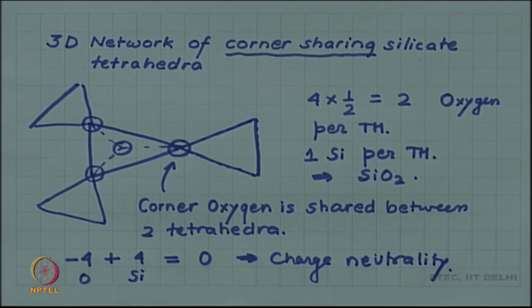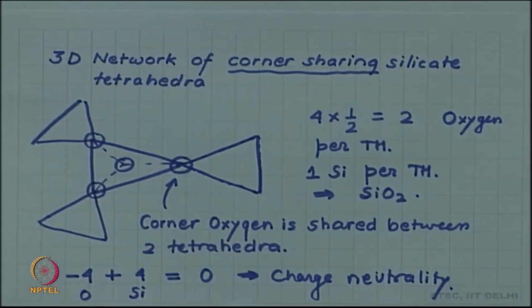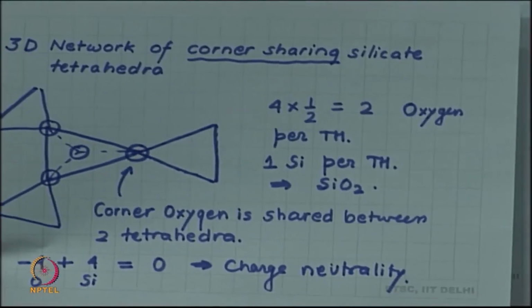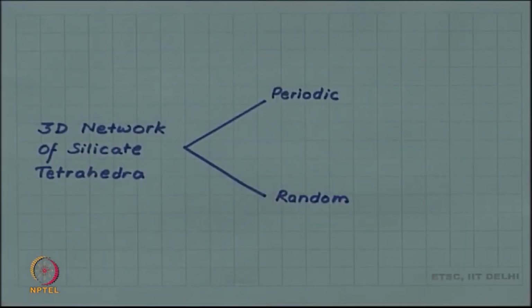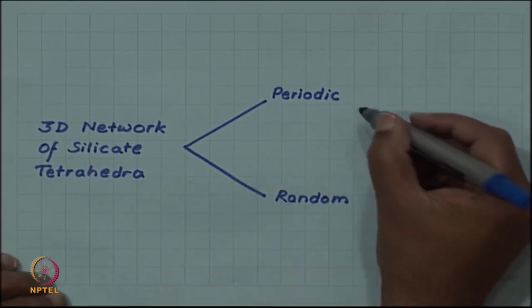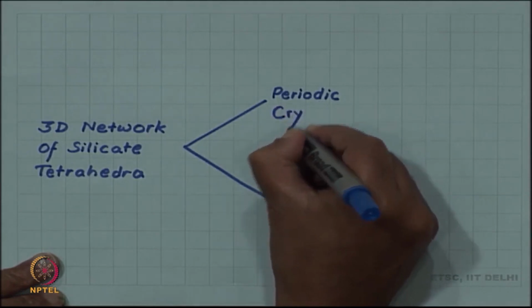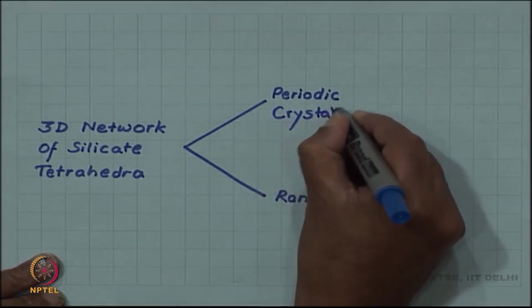So, a corner sharing network is present in all silica structures. Now, if this corner shared silicate tetrahedra network is a periodic network, then we get crystalline silica, quartz being an example.